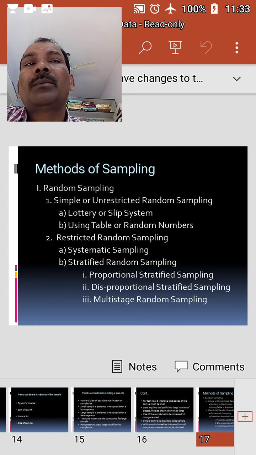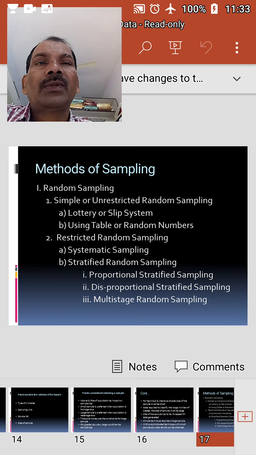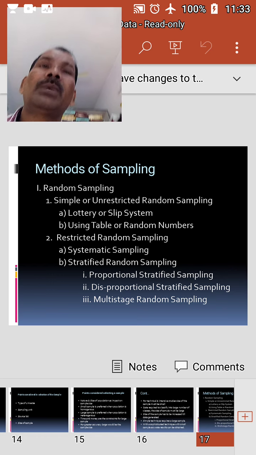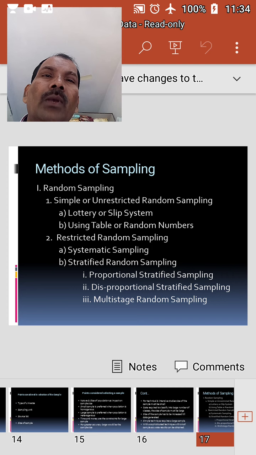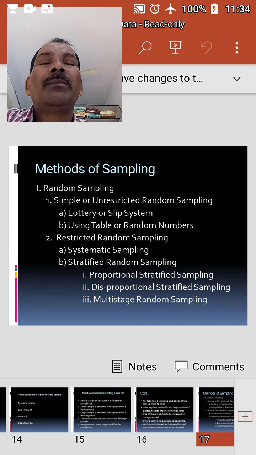Again, simple random sampling can be selected by two methods: lottery or slip system, we call it the first method, and using table of random numbers, the second method. We'll discuss first the lottery method or slip system. Under this method, all the units in the population are assigned certain symbols, preferably numerical.